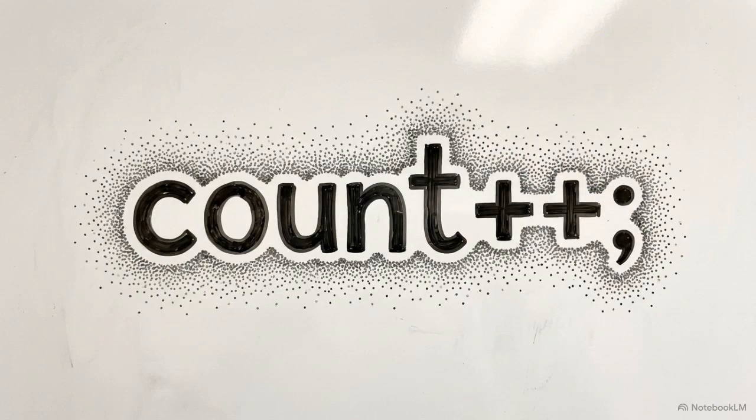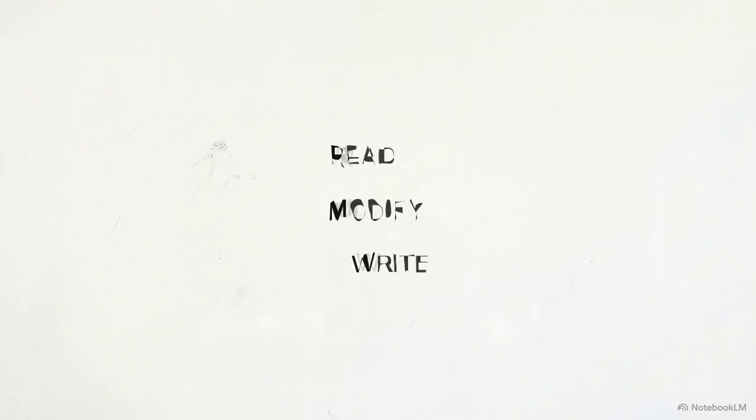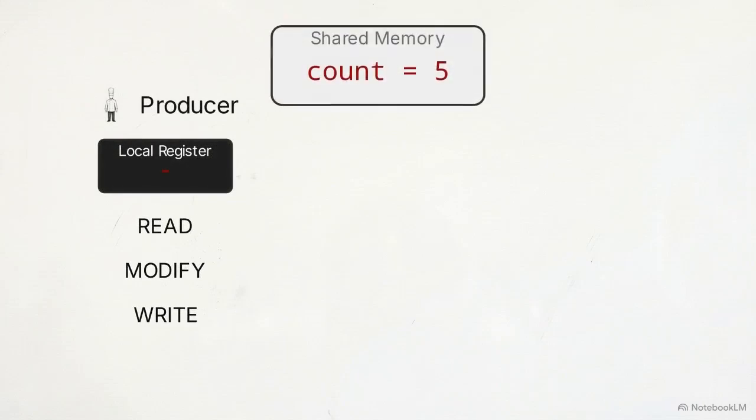A single line of high-level code creates an illusion of atomicity. It looks like one uninterruptible action, but processors do not execute high-level syntax. This vertical timeline shows the 3 distinct steps required to execute count++ at the machine level. The processor must read, modify, and write back to memory. Assume our shared count variable currently equals exactly 5.